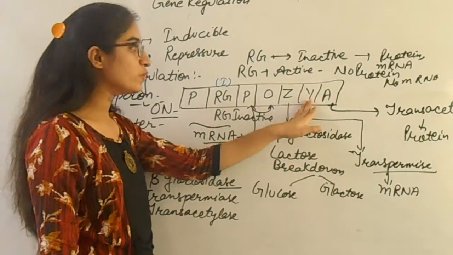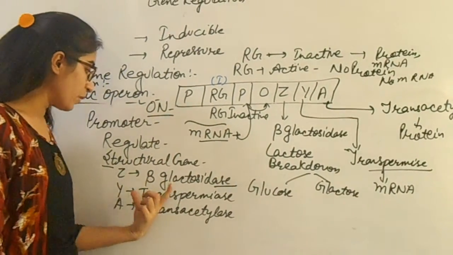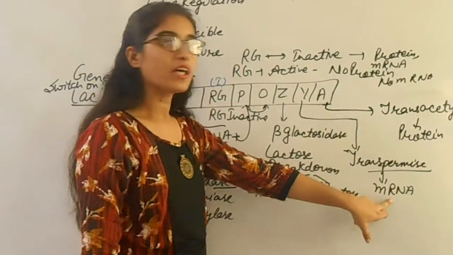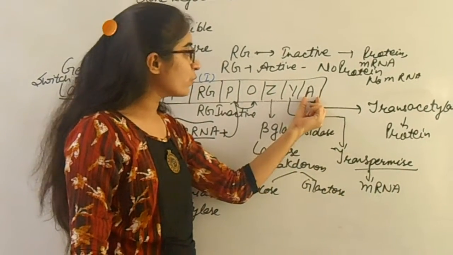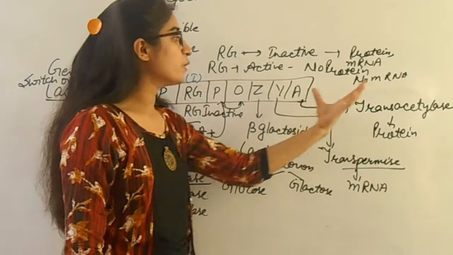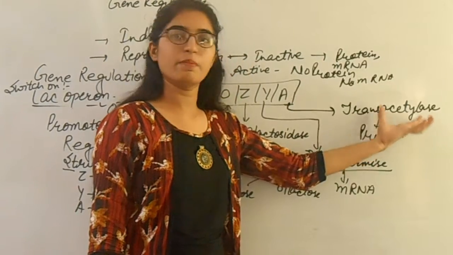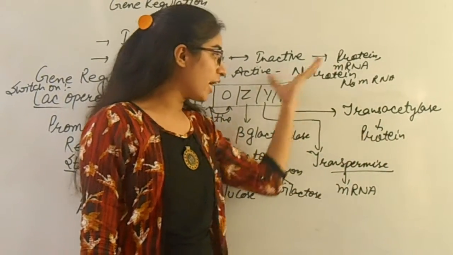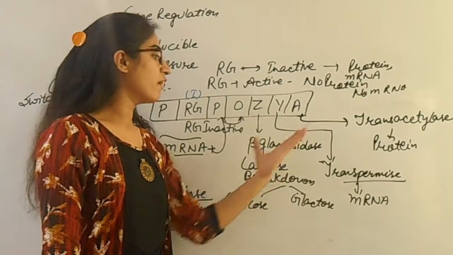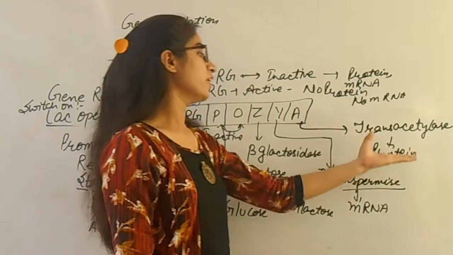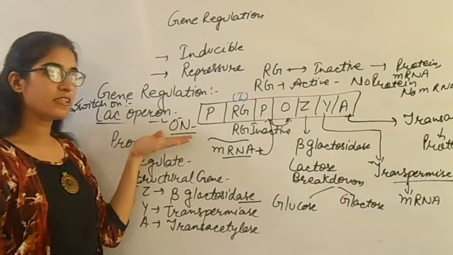After that, Y forms transpermease. The transpermease enzyme forms mRNA, which means translation. Then A represents the trans-acetylase enzyme. The trans-acetylase enzyme forms protein. So such a process goes on: if lac is present, then lactose breaks down, after that mRNA forms, and after that protein forms. Such things are going on if lac operon is present.